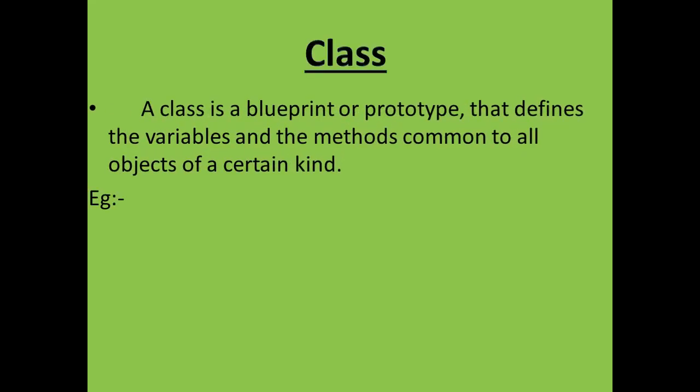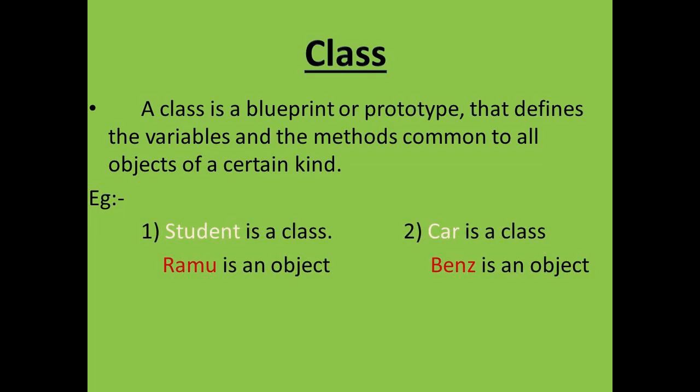A class is a blueprint or prototype that defines the variables and methods common to all objects of a certain kind. That means class means the group of objects. We give some group names for common objects. These group names are called class. For example, student is a class, car is a class, and pen is also a class. Group names, that is known as class.